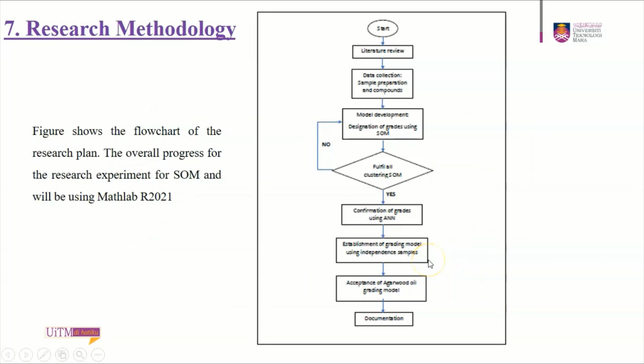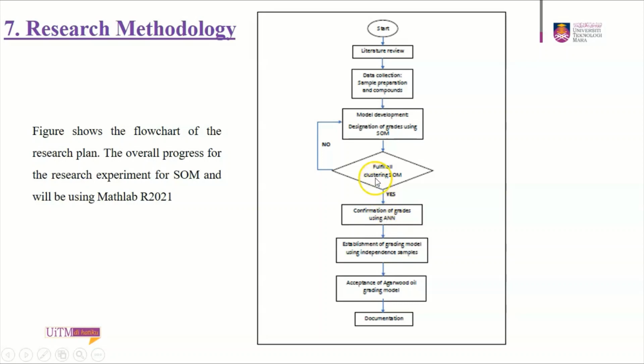For the research methodology, they start with literature review, next data collection, which is sample preparation and compounds. The next is model development using SOM, and after it fulfills all the SOM criteria, it will continue to confirmation of grades using ANN.